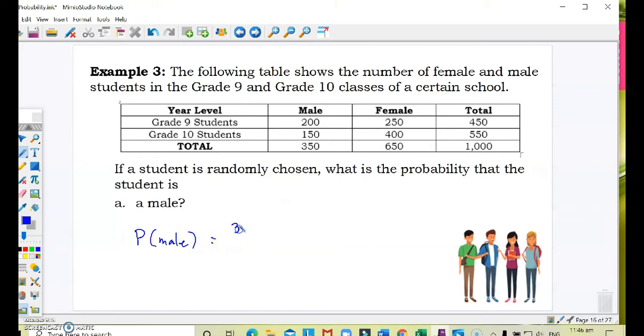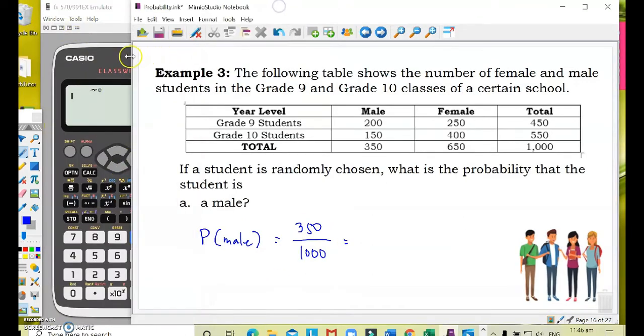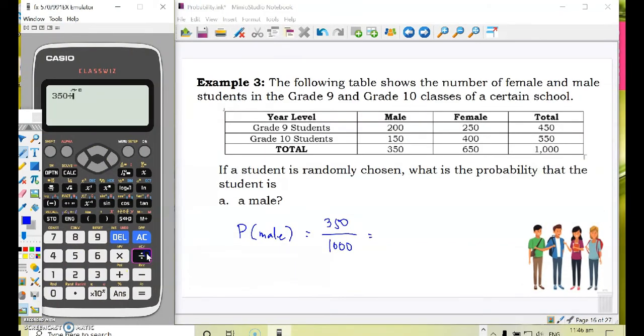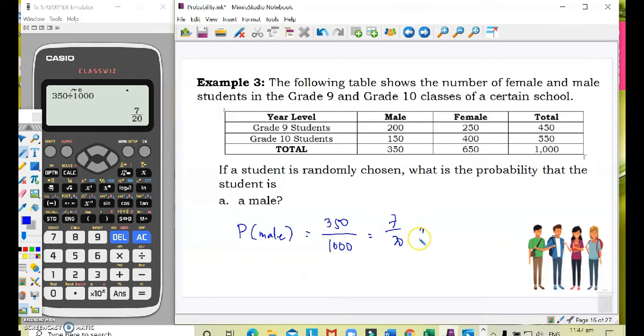That would mean it's 350 over 1,000, which is equal to, let's use our calculator in that case. 350 divided by 1,000, and the answer is 7 out of 20. So there's 7 out of 20 chance that a randomly selected student is a male.